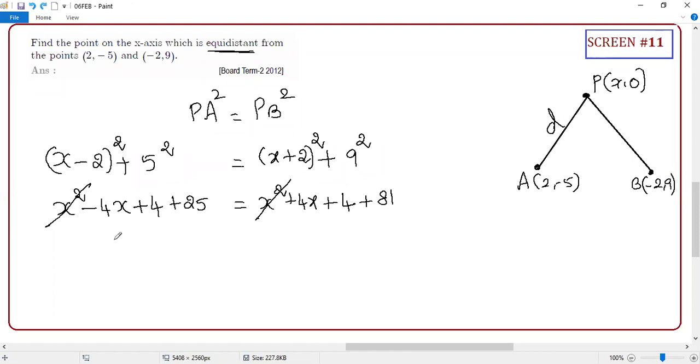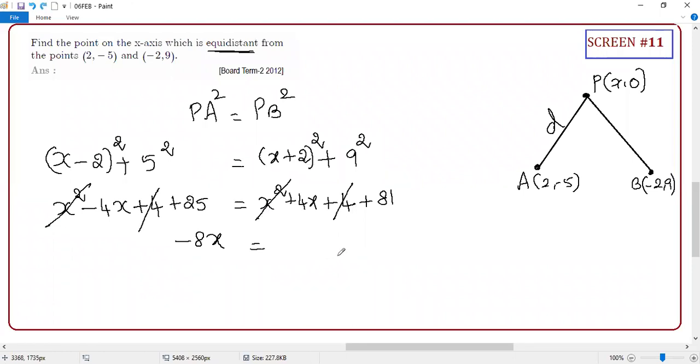Plus 4 and plus 4. Yeah, plus 4 you can cancel. Excellent. So this 4x, if you bring it, it's minus 8x. Don't just show minus 4x, give the direct answer, right? So this is 81. If you bring this, minus 8x equals minus 25.